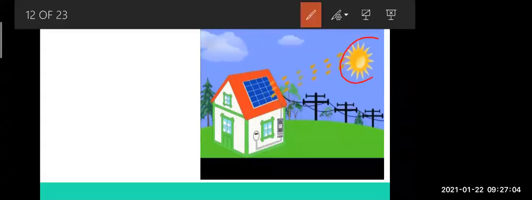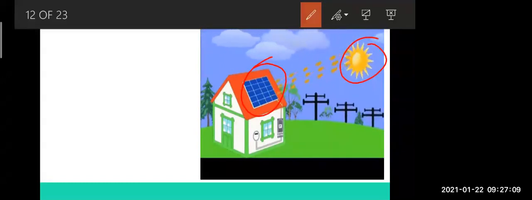Now, next. Which diagram are you seeing on this screen? What process is going on? Just observe the diagram and tell me what process is going on. What can you see here and here? Yes, anyone? This is yellow color. At least you can tell that. What is that?